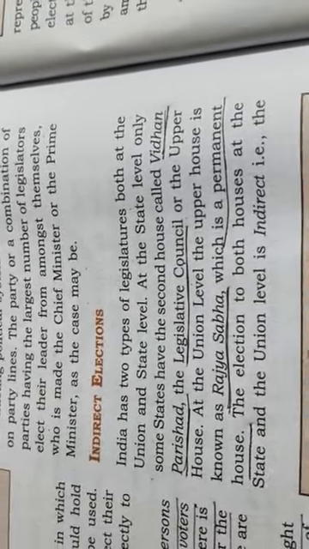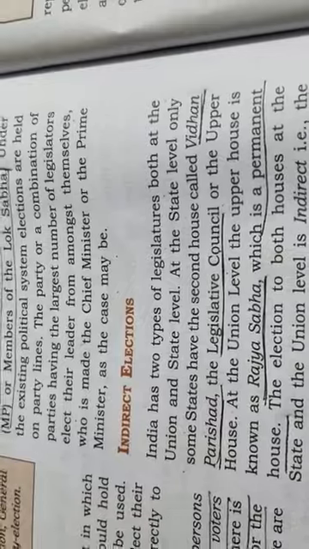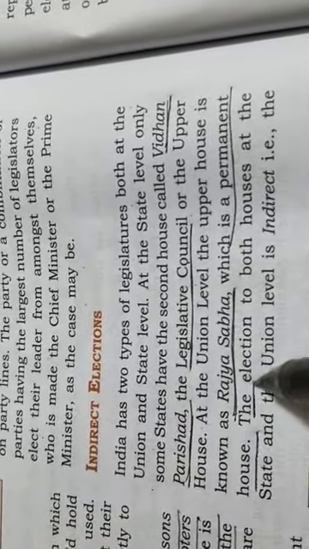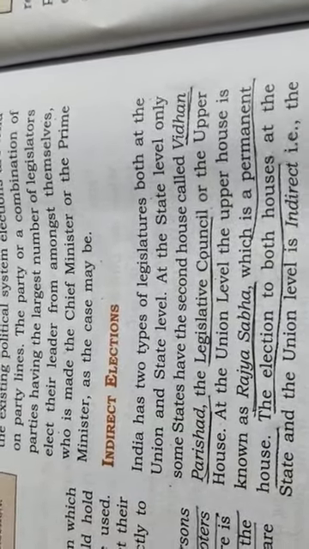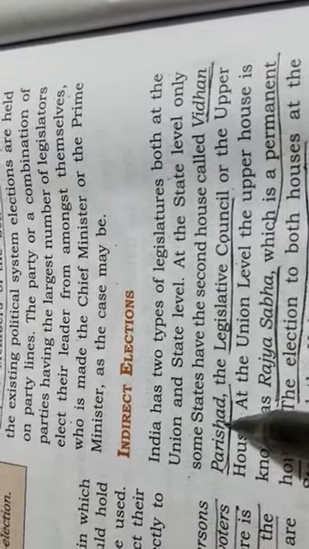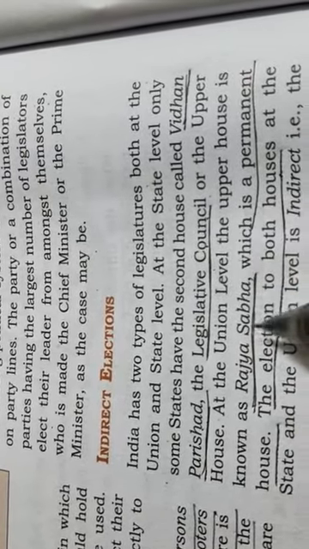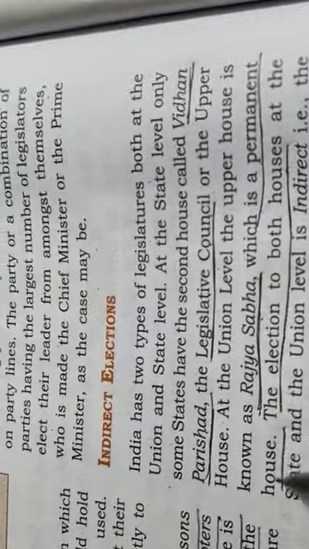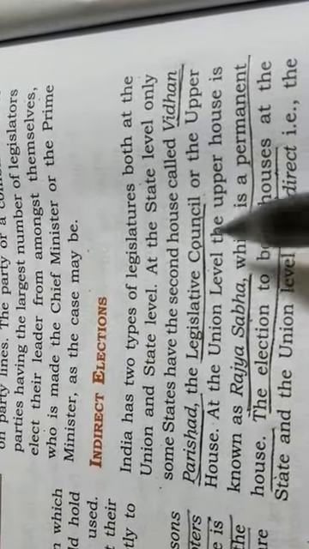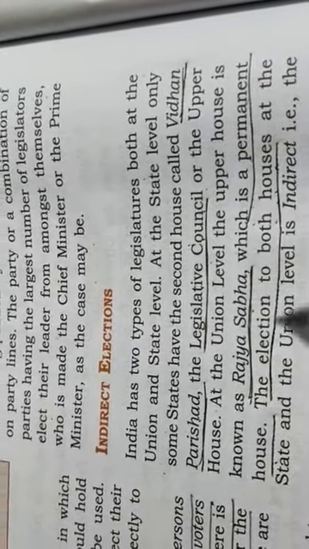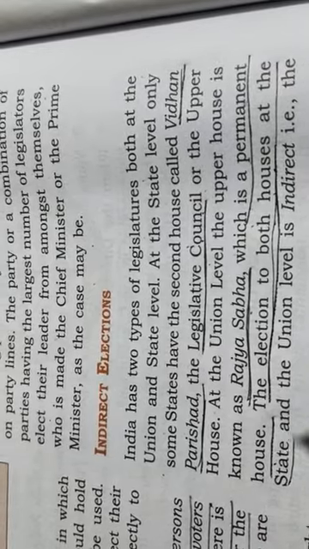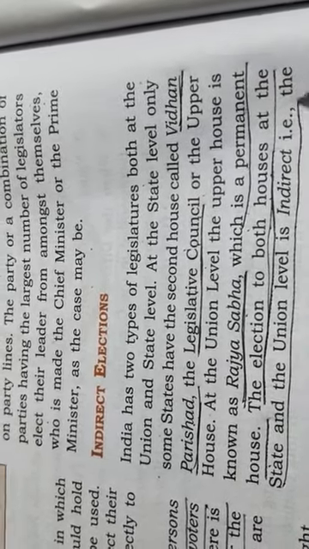Permanent house. Underline. Okay, please underline all of you. Then underline from here: the election to both houses. Which are the both houses? Vidhan Parishad or Legislative Council, or Rajya Sabha, which is a permanent house. So both houses means these two. The election to both houses at the state and the union level is indirect.